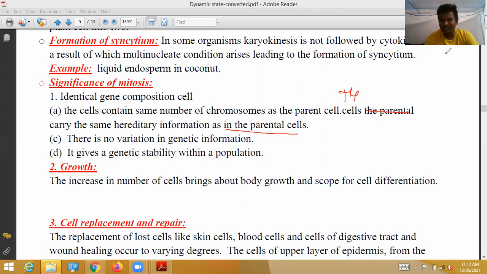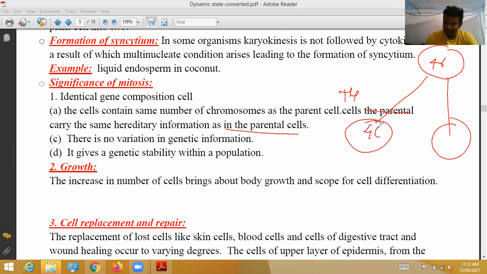That is what I am saying: in prophase, 46 chromosomes will be there. As a result of mitosis division, two daughter cells are formed. Here also 46 chromosomes, because mitosis is an equational division. Daughter cells will have the same number of chromosomes as their parental cells. There are no variations in genetic information. Whatever the parental cells' chromosomal composition is, the same genetic composition is present in the daughter cells also.